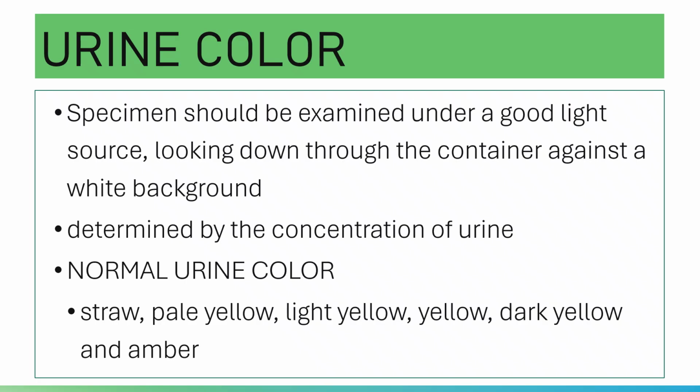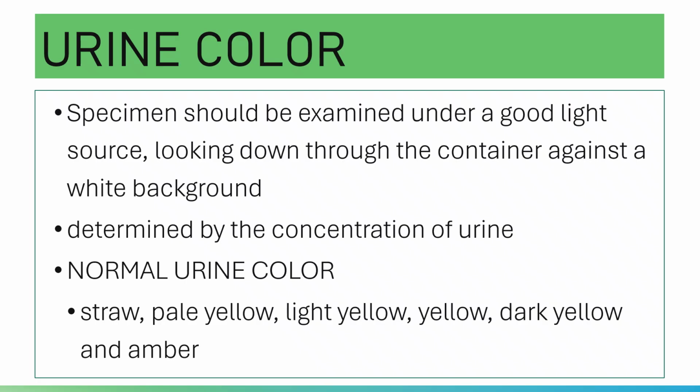Your normal urine color ranges from straw to amber. Straw, pale yellow. Of course, straw is lighter than pale yellow, and is somewhat leaning towards the white color, or colorless.